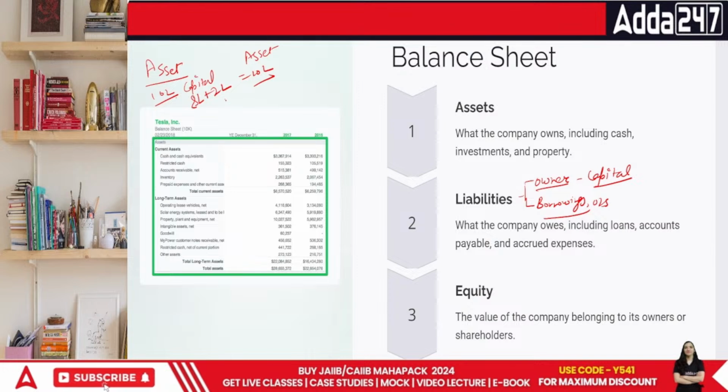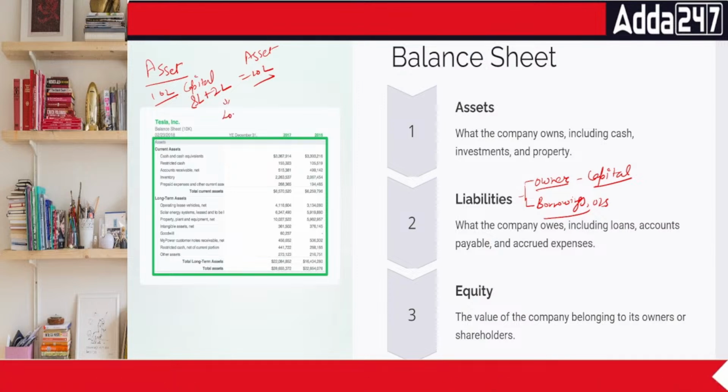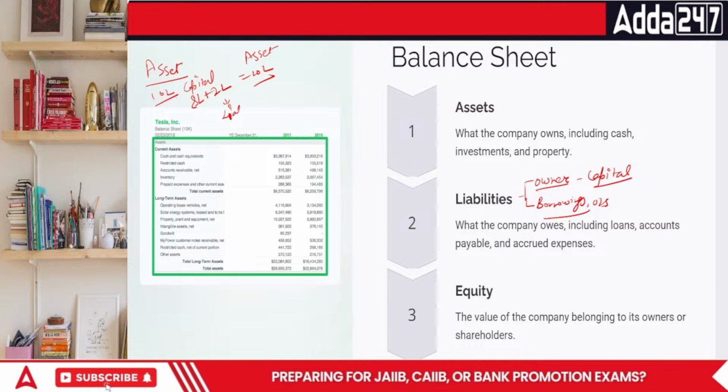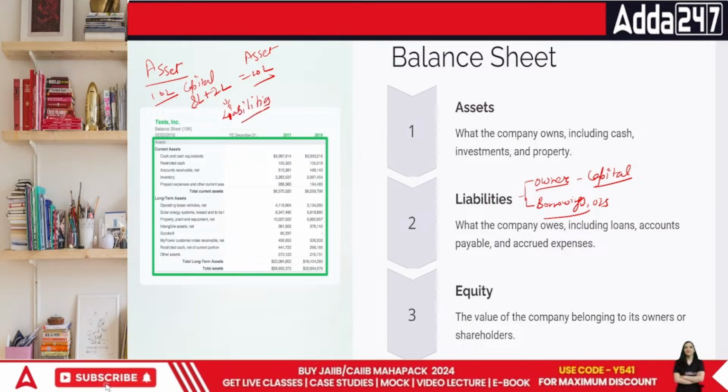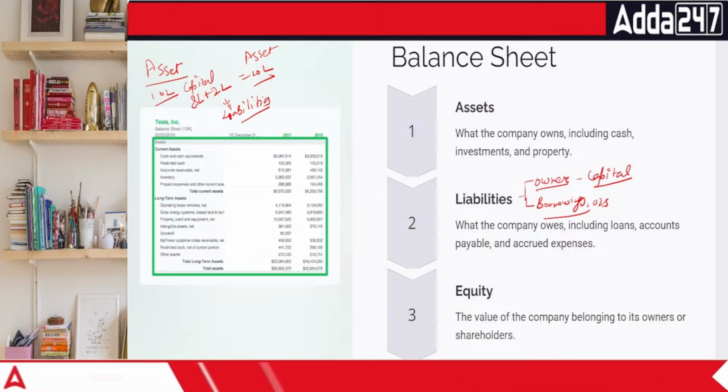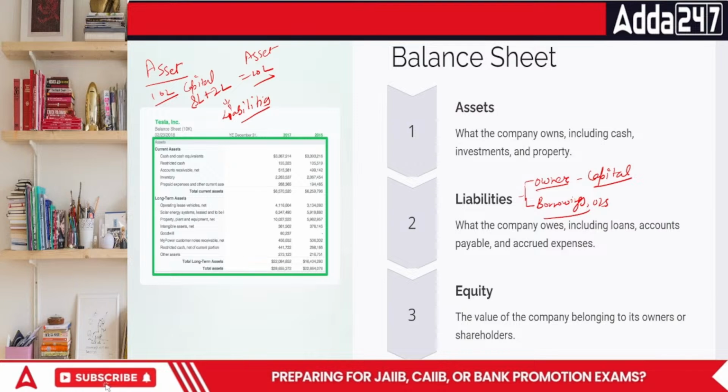The money that I borrowed is called my loan, or it is called capital plus liabilities. Either you will be using your money, or you will be taking it as a loan from others, and that will become your asset.